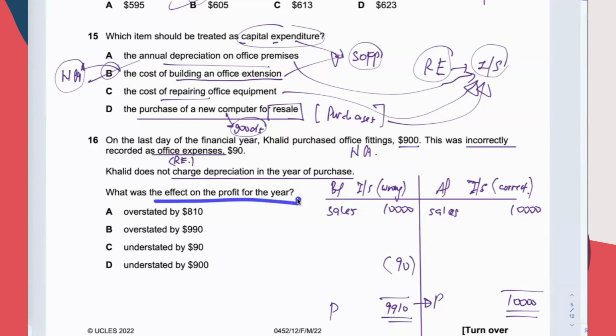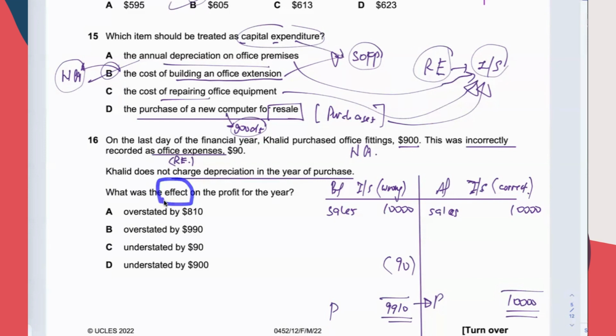You know, there's a big difference between a question that asks you for effect of correction and another question that asks you for effect of error. They are two different types of questions. Maybe you ask me, how do I know? Normally for correction of error, if they are asking for the effect of correction, they will mention it.